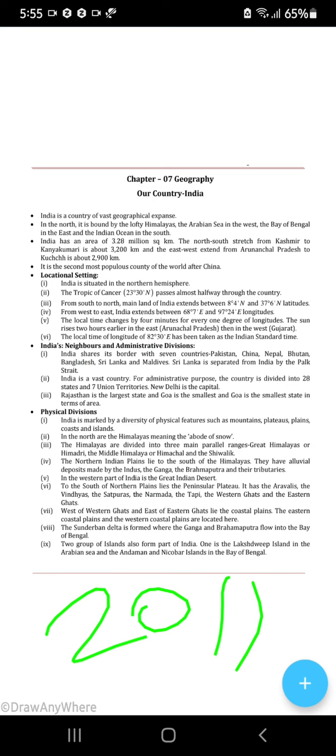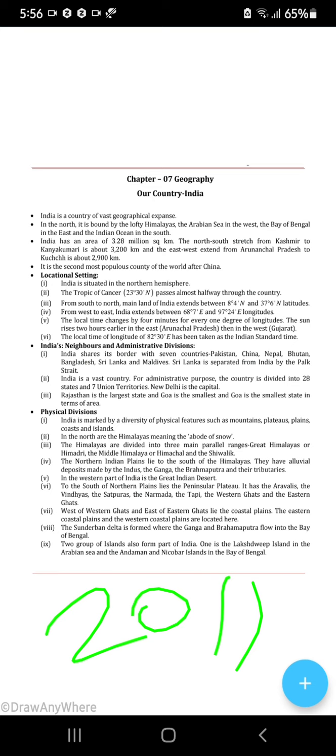So the sun rises 2 hours earlier in the east than in the west. Every 4 minutes you will take, therefore the sun will rise 2 hours earlier in the east, that means Arunachal Pradesh, and then after 2 hours it will rise in Kutch.